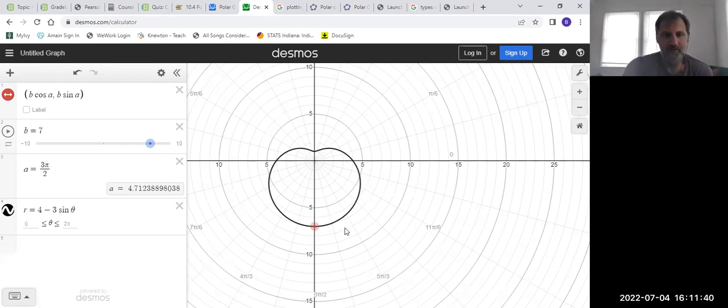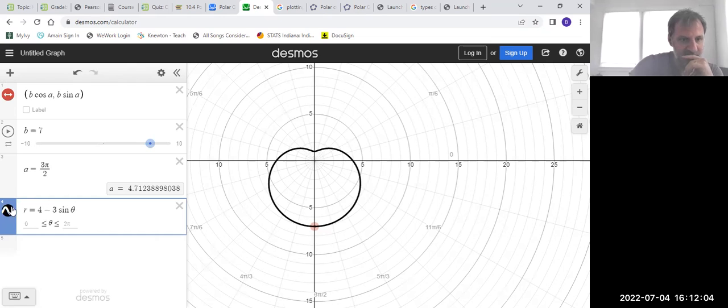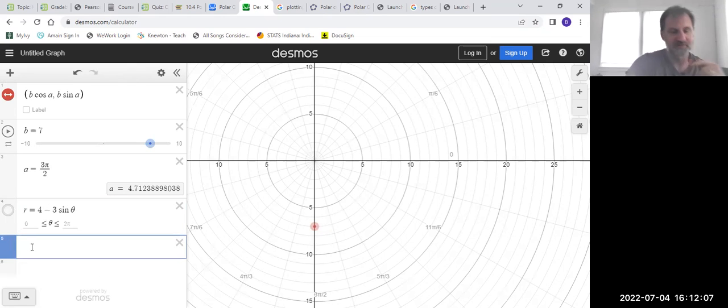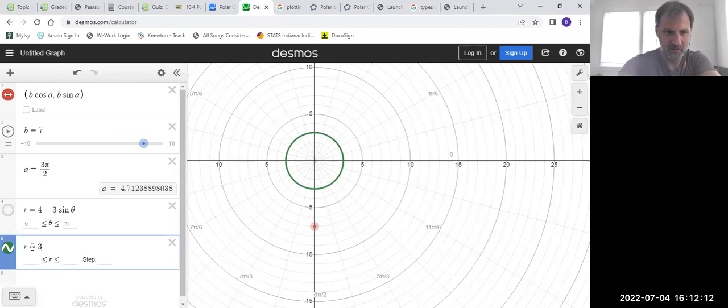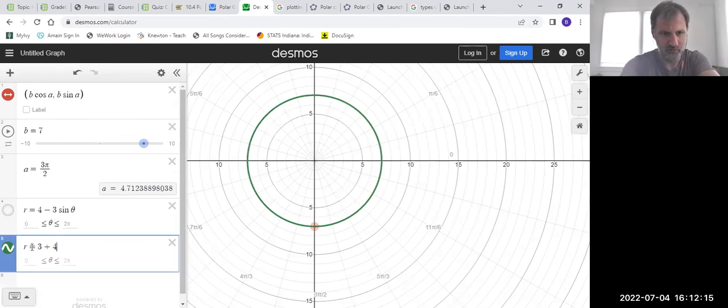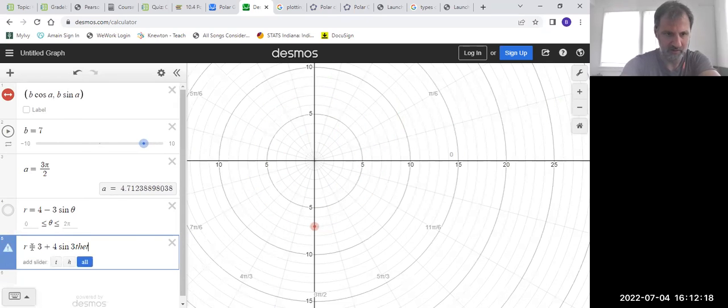Okay. So the long and the short of it is that in terms of maxima, you've got to think about the shape that you're looking at and think about when sine or cosine is going to give you the value that you want in order for the maximal possibility to come out. Let me just do one more before we move on to something else. How about r equals 3 plus 4 sine 3 theta.